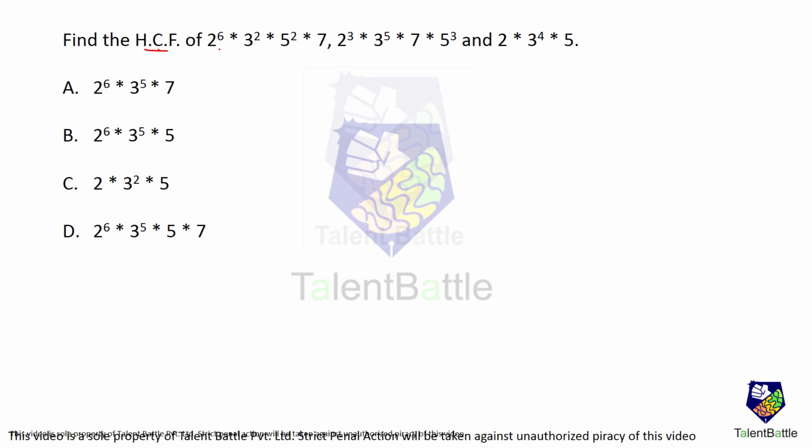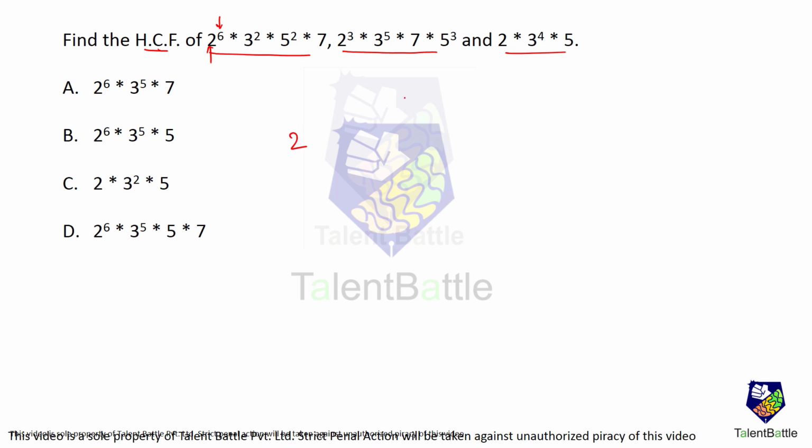Find the HCF of 2 raised to 6 into 3 square into 5 square into 7. This is one number. 2 cube into 3 raised to 5 into 7 into 5 cube. This is the second number. And 2 into 3 raised to 4 into 5. It's very easy. First of all, these are the bases and these are the powers. Okay. So find the common bases.